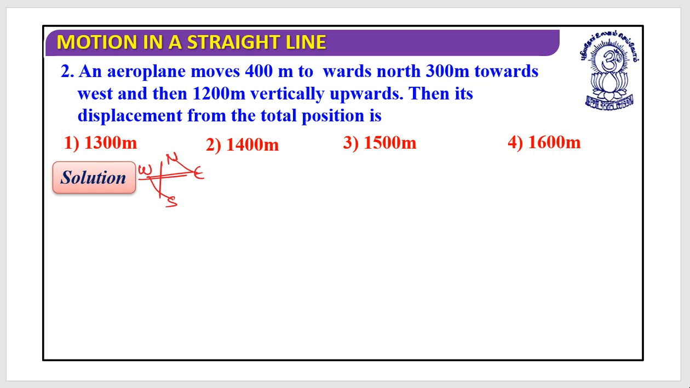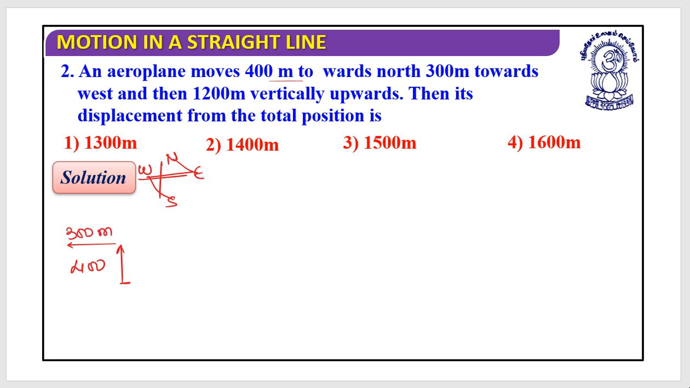So what the situation is, an aeroplane moves 400 meters towards the north. Let's say this is the initial position and this is the 400 meters. Then 300 meters towards the west. Then it would be in this direction.